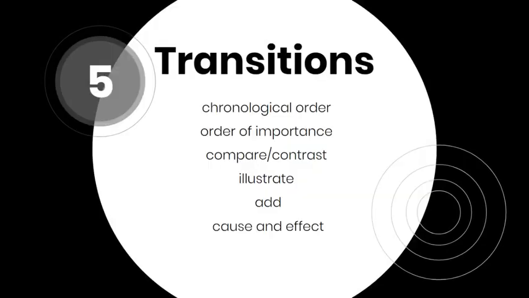Transitions and transitional phrases that show order, compare and contrast, illustrate, add, or show cause and effect should be used throughout a paragraph to build logical connections between ideas. This allows ideas to flow smoothly from one to the other in a logical sequence, helping the reader to understand the paragraph. You can find a link to the list of transitions on the paragraph development page.